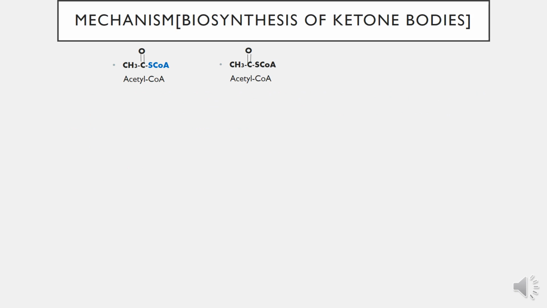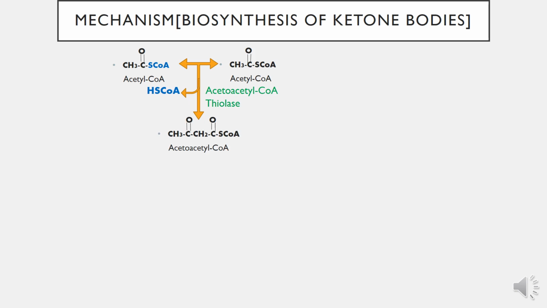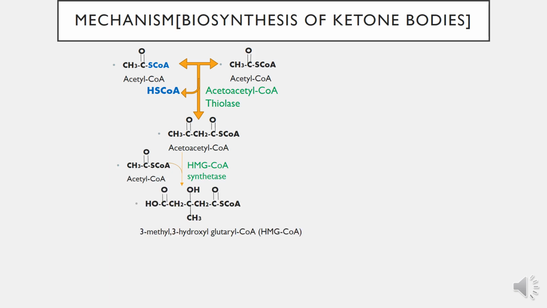When two molecules of acetyl-CoA react together in the presence of the enzyme acetoacetyl-CoA thiolase, coenzyme A is released from this reaction and acetoacetyl-CoA is formed. Then acetoacetyl-CoA reacts with another molecule of acetyl-CoA in the presence of the enzyme HMG-CoA synthetase. So 3-hydroxy-3-methylglutaryl-CoA is formed, which is also called HMG-CoA.